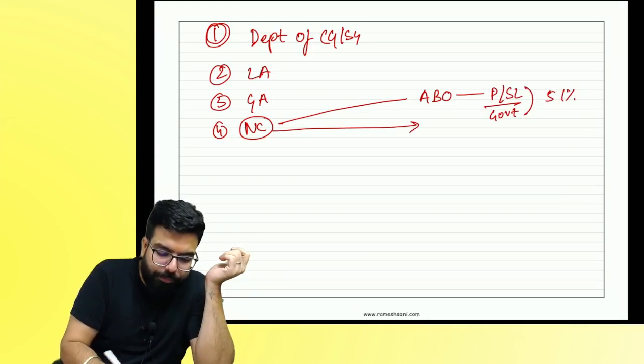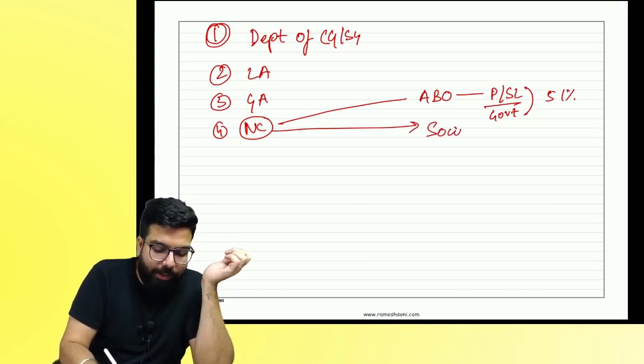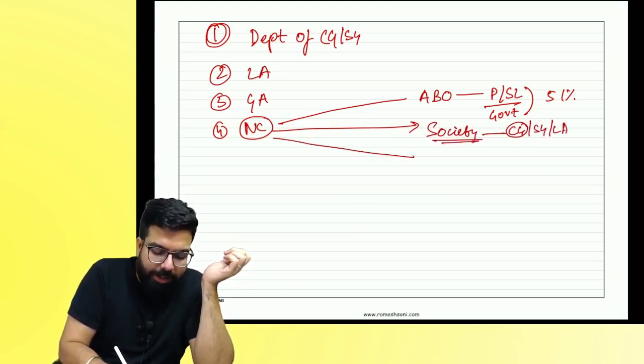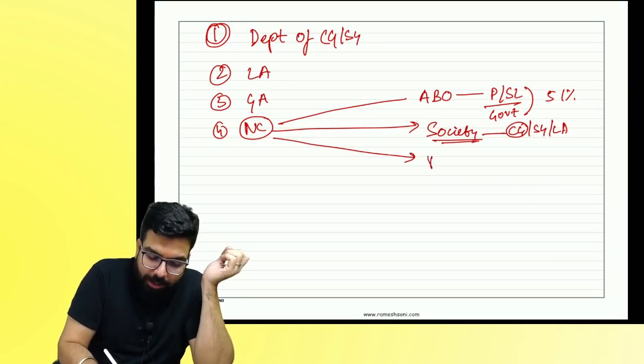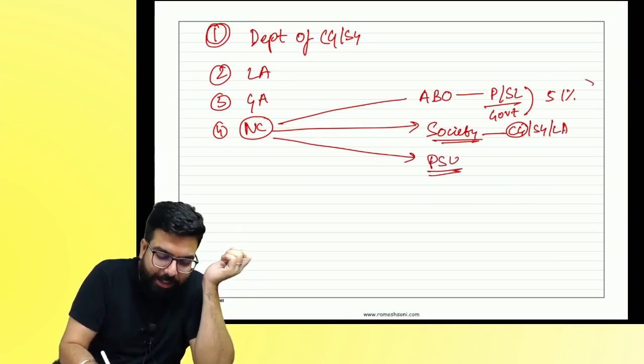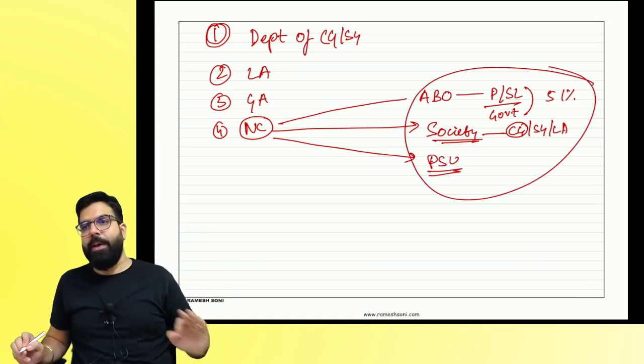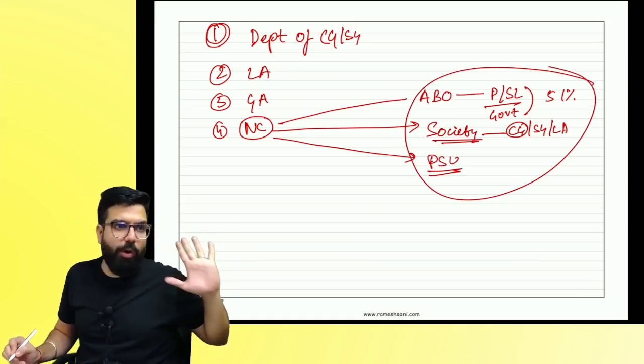Number two, you are a society controlled by whom? Central government, state government, local authority, and you are registered. Number three, if you are a public sector undertaking, are these people also liable to deduct TDS? Is my point clear to all? Can we go ahead, everyone?